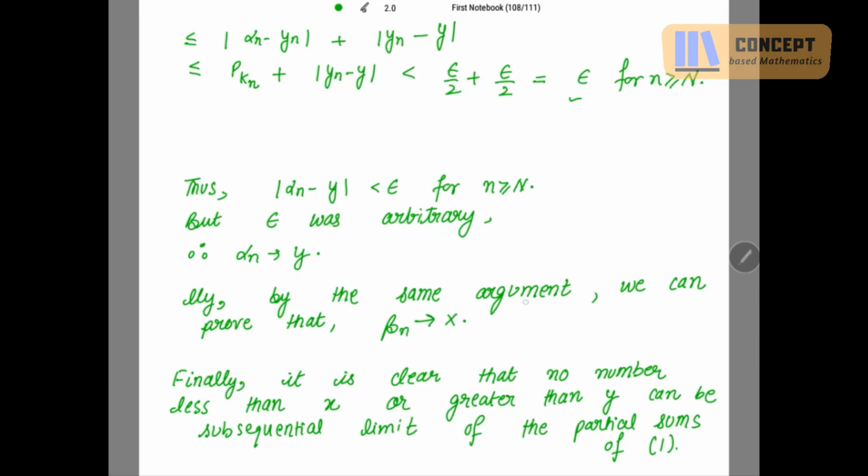Similarly, by the same argument, we can prove that beta n is tending to x. So finally, it is clear that no number less than x or greater than y can be a subsequential limit of the partial sums of the series. Because alpha n is tending to y and beta n tending to x, this is nothing but your subsequential limit because it is tending to some number. So, no number less than x or greater than y can be the subsequential limit of the partial sums. So, y is the supremum and x is the infimum.